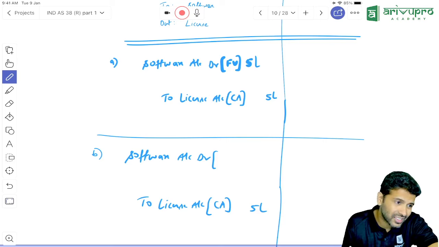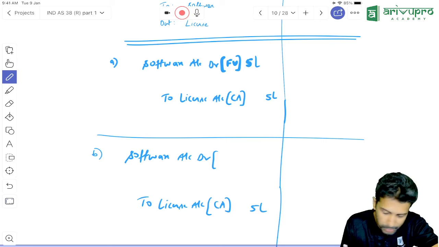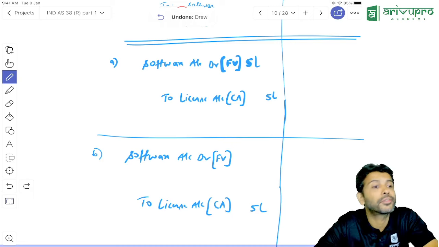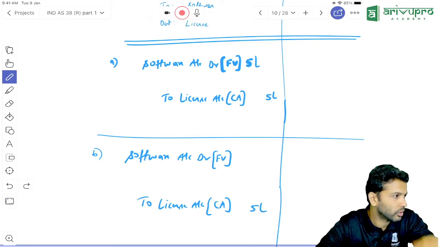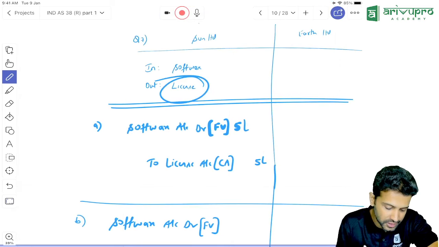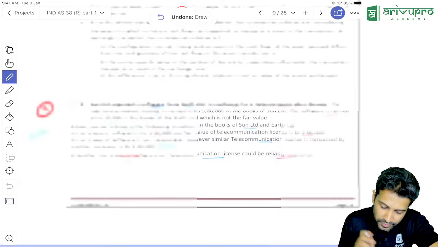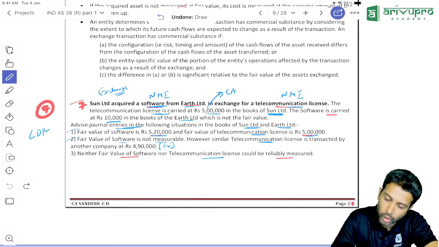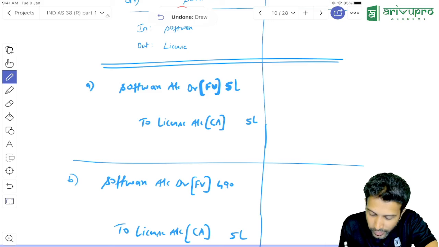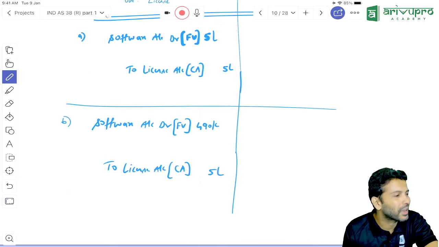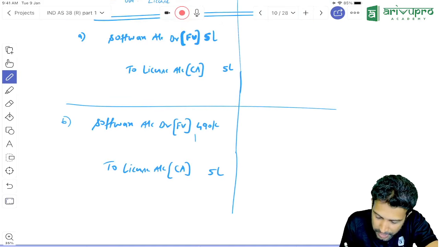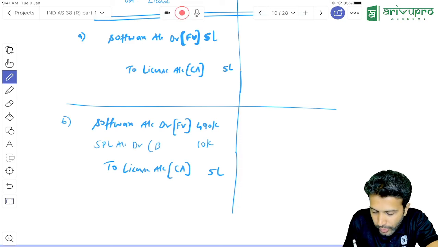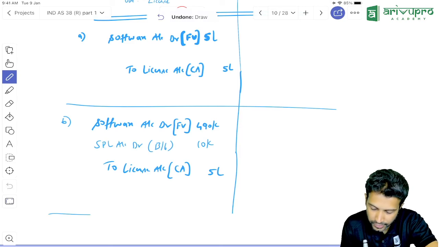Now software we have to debit. Since the transaction has commercial substance and fair value is also determinable, can we ignore fair value or consider it? Consider. Now the question is software has to be debited at fair value. Which asset's fair value will we use? First priority is the fair value of the asset given up, which is the license. Is the license's fair value missing here or given? Given. They're saying it is 490. So software will be debited at 490. Is the journal entry matching or is there a balancing figure? Balancing figure. How much? 10,000. What will you debit that balancing figure to? SPL. This is a loss due to exchange arrived as a balancing figure. This is the second case's entry.